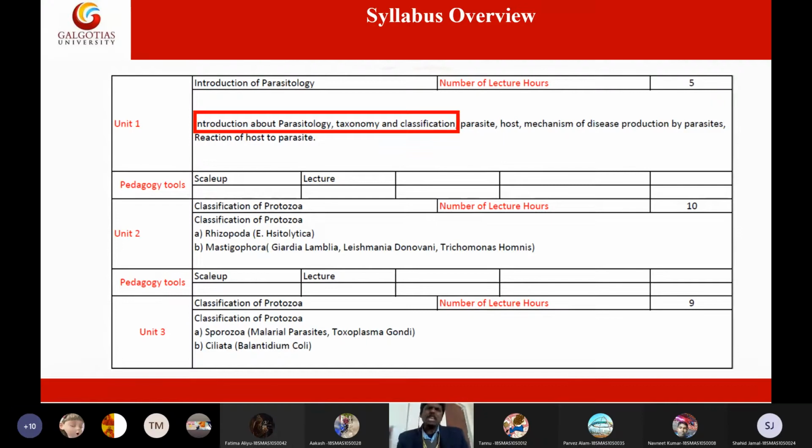In Rhizopoda, we have many subdivisions, many sub-branches of this taxonomy. I won't discuss all of those. Just keep in mind, Rhizopoda will have shapeless organisms. Simply, amoebas are part of the Rhizopoda class of the protozoa family. And Mastigophora will have certain body symmetry. Either they will have flagella, or they can have cilia, or they can even have